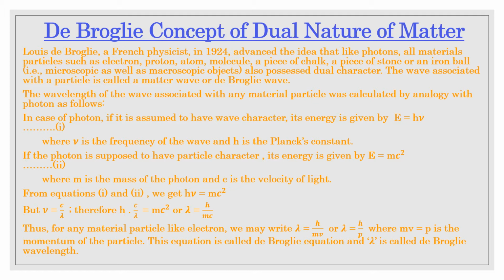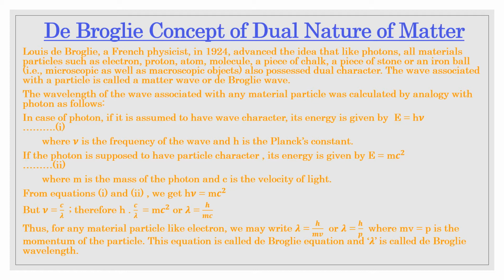The new branch of science which was developed taking into consideration the above two concepts is known as quantum mechanics, or we can say wave mechanics. That is why the new model of atom is known as the quantum or wave mechanical model of atom.